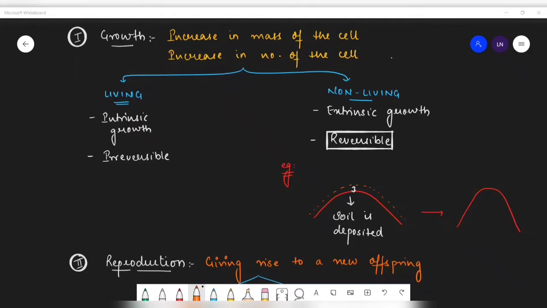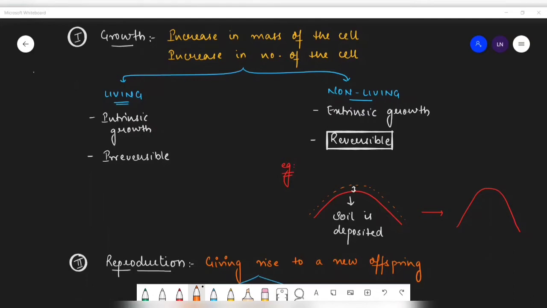But after a few days, because the soil got washed away, again the hill is coming back to its size, isn't it? So that is what is called as reversible. Now, where is this accumulation of substances happening? It is happening on the surface of the hill, isn't it? That's why we call extrinsic growth. Clear to all of you?